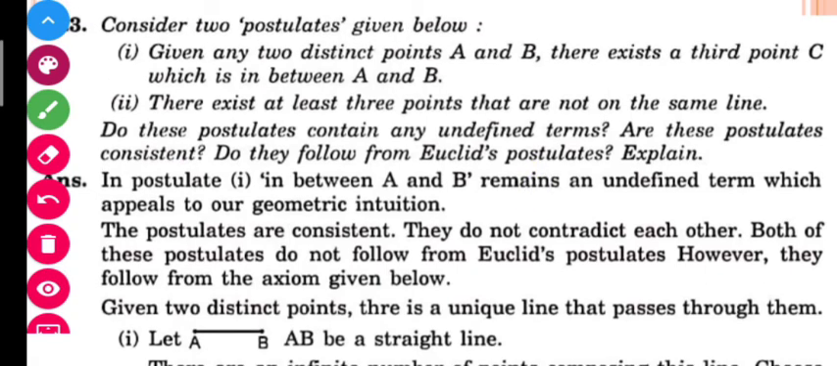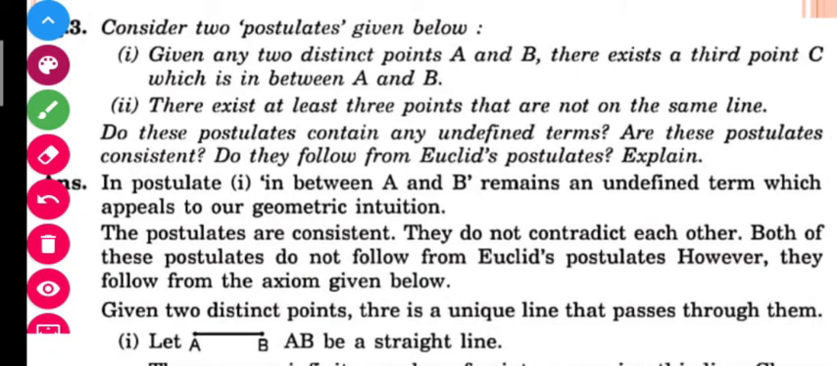So here the question is asking whether these postulates have undefined terms. Students, I have told you 7 undefined terms in the video earlier, right? So we can say that "in between A and B" remains an undefined term which appeals to our geometric intuition. The postulates are consistent. Why consistent? Because I told you from these postulates it is impossible to deduce any axiom that is contradictory or opposite to the axiom that had been given by Euclid. So yes, the postulates are consistent here.